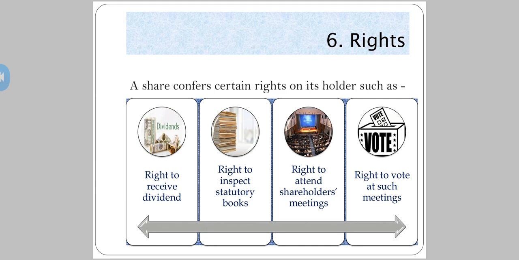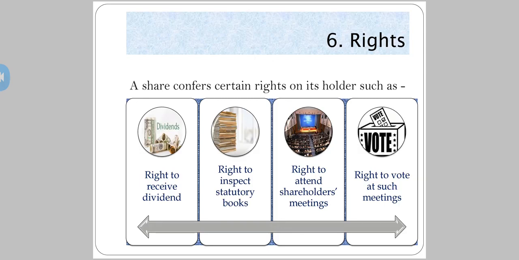Once you have invested your amount into the company, you are going to receive certain things as a return on that amount. That return is termed as dividend. As we have seen, when you invest in a bank as a fixed deposit, what return do banks give you? Interest. So once you invest in the shares of the company, the return you get is dividend. You have certain rights when you invest money.